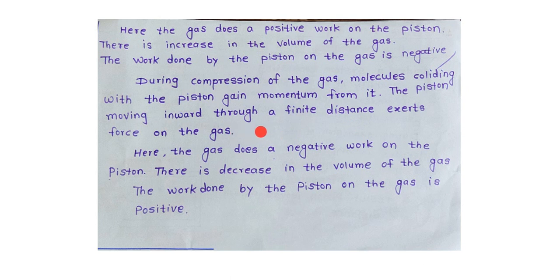If the piston moves in the inward direction, then at a finite distance it exerts a force on the gas. Here the gas does a negative work on the piston, and there is a decrease in the volume of the gas. During compression of the gas, there is a decrease in the volume of the gas. That's why the work done by the piston on the gas is positive.